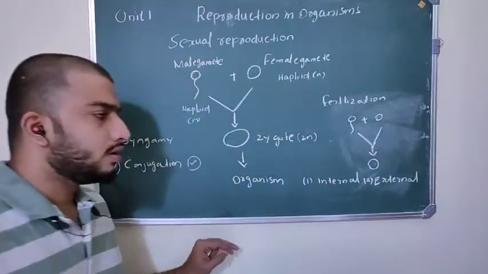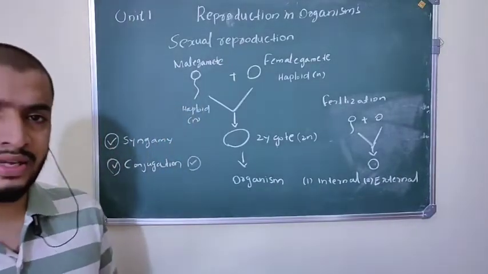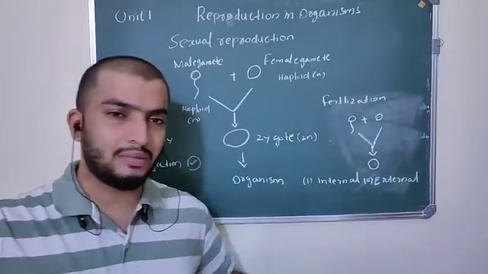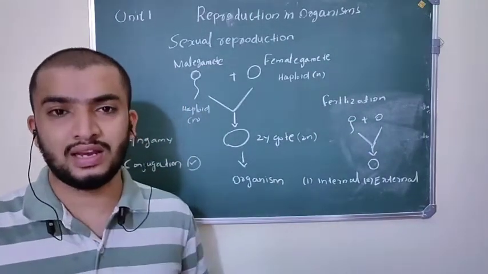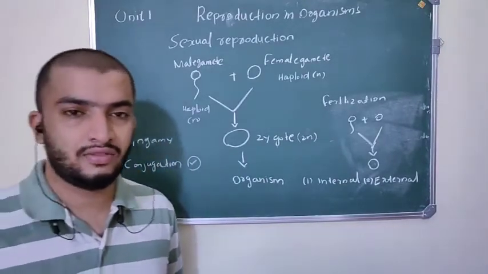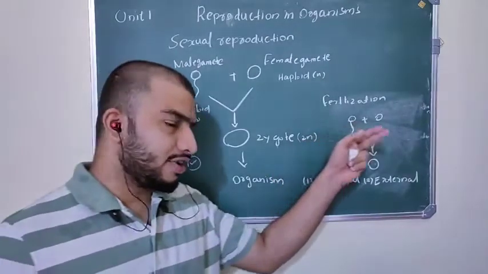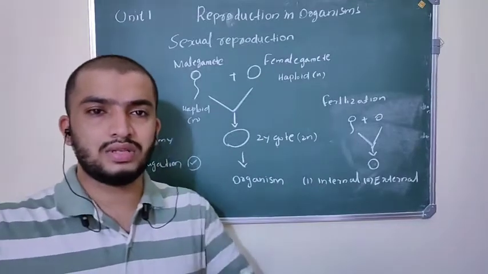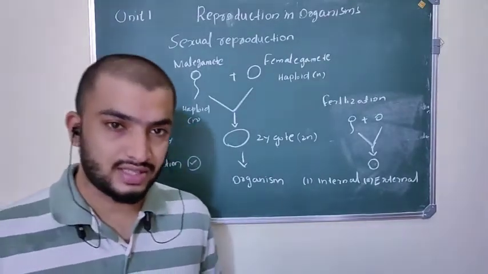Okay, so what is the difference between internal fertilization and external fertilization? Internal fertilization means the fusion of male and female gametes takes place inside the body of an animal. That type of fertilization is called internal fertilization. What is external fertilization? The male and female gametes fuse outside the body of the animal, that is called external fertilization.